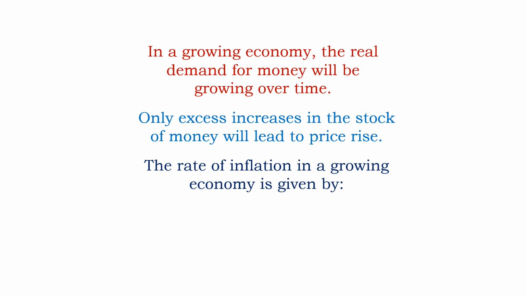So the rate of inflation in a growing economy is given by P dot is equal to M dot minus Y dot. That is, P dot is inflation or the price level change, M dot is the growth rate of the quantity of money, and Y dot is the growth rate of output.